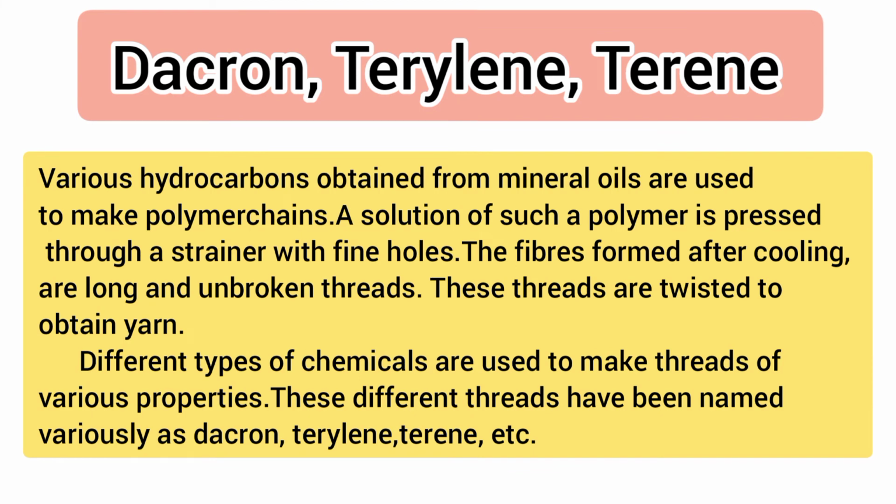Children, various hydrocarbons obtained from mineral oils are used to make polymer chains. A solution of such a polymer is pressed through a strainer with fine holes. The fibers formed after cooling are long and unbroken threads. These threads are twisted to obtain yarn. Different types of chemicals are used to make threads of various properties. These different threads have been named variously as Dacron, terylene and terine.